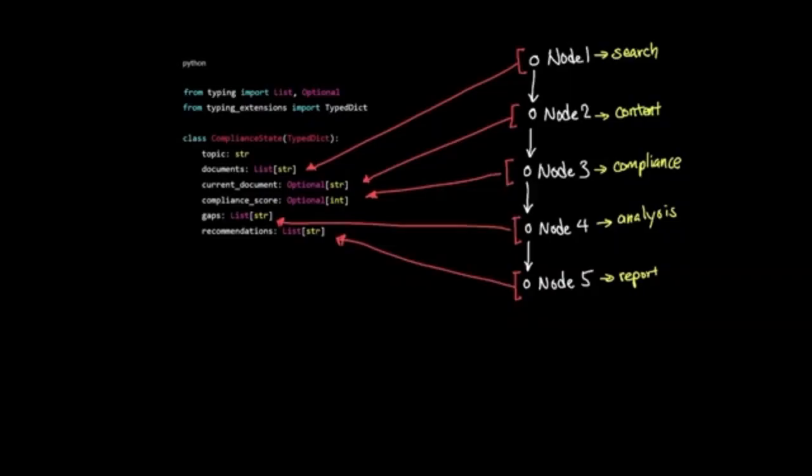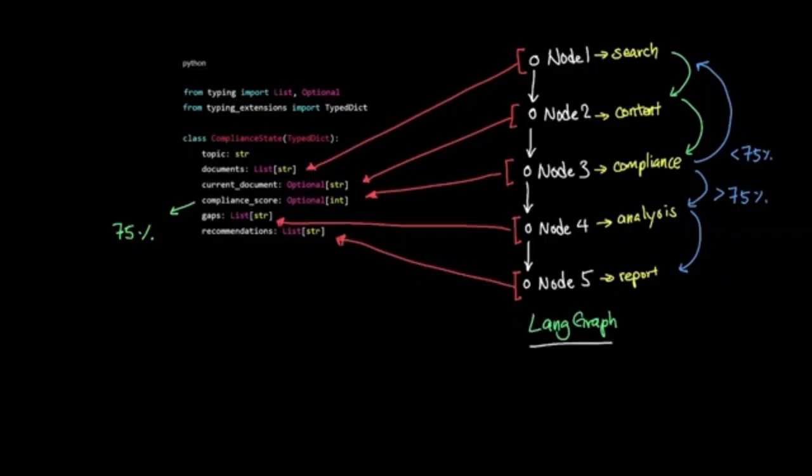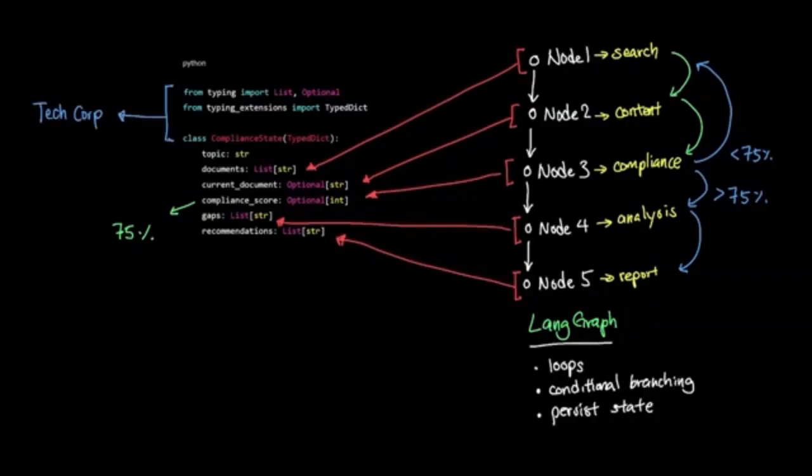The state graph orchestrates execution based on configured flow. If Node 3 determines compliance score is below 75%, the conditional edge routes back to Node 1 to gather additional documents. If the score exceeds 75%, execution proceeds to Node 5 for final report generation. As you can see, this creates powerful capabilities. Loops for iterative analysis, conditional branching on intermediate results, persistent state that maintains context across the entire workflow. So for TechCorp's compliance assistant, LangGraph is an essential tool for workflow automation.